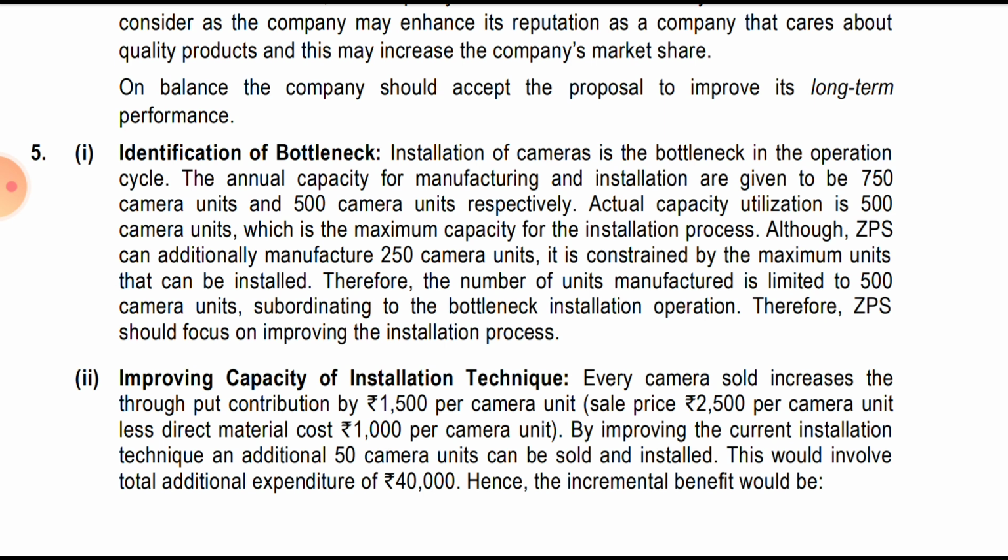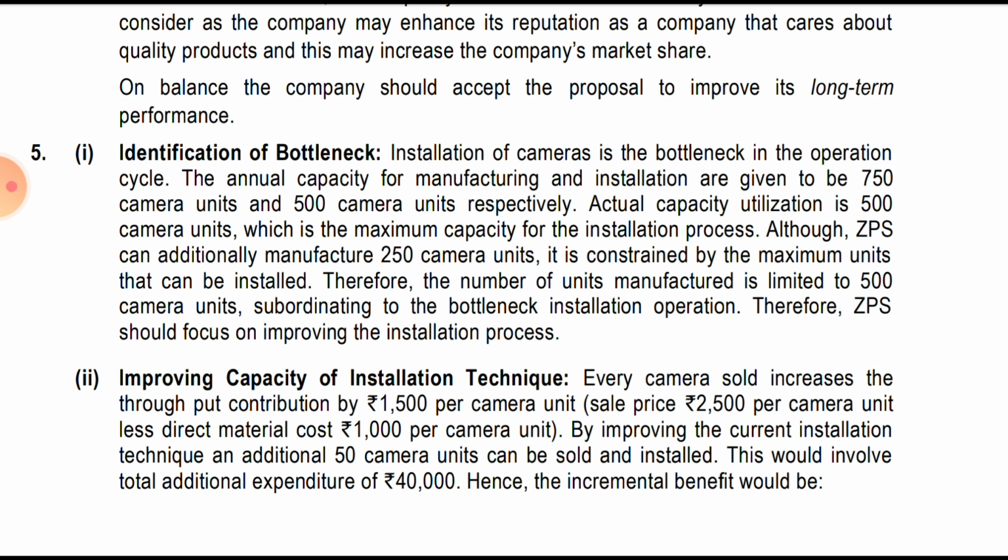Actual capacity utilization is 500 camera units, which is the maximum capacity for the installation process. Although ZPS can additionally manufacture 250 camera units, it is constrained by the maximum number that can be installed.